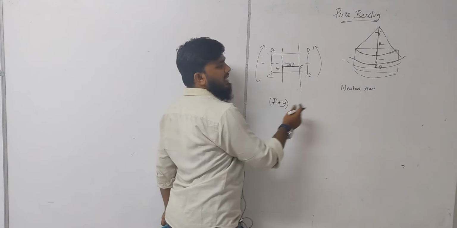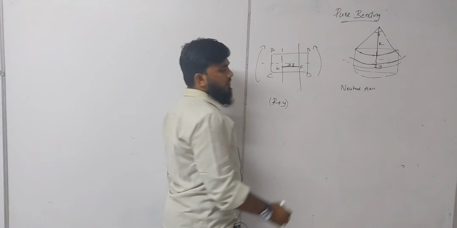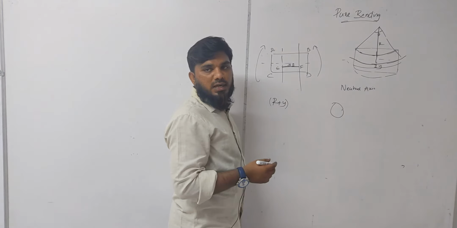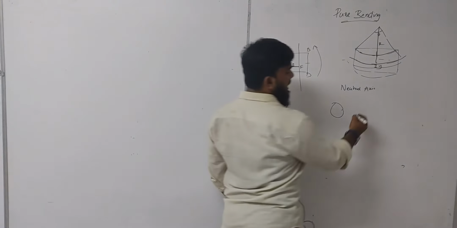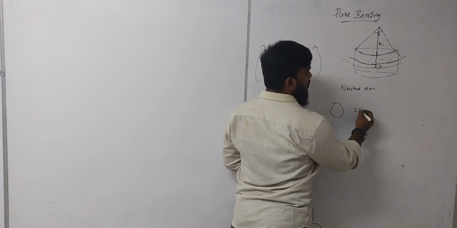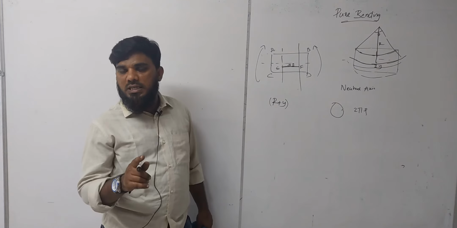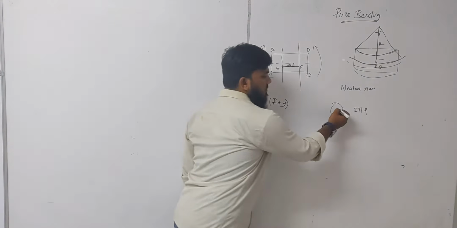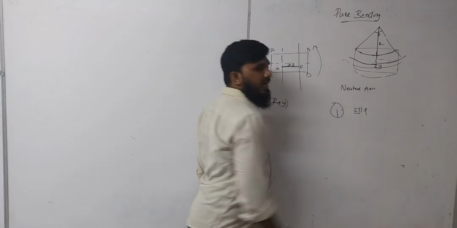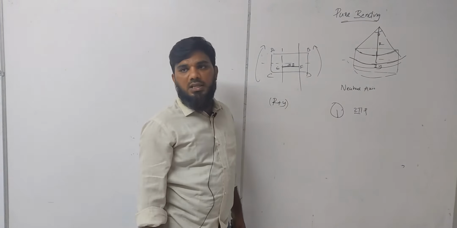If you want to measure the length of the element, for example, if you have a circle and want to measure its circumference, what is the formula? Pi into d. In terms of radius, you write 2 pi r. What does 2 pi mean? 360 degrees. So it is the angle, 360 degrees, into the length from the center to the last element, which is nothing but the radius.